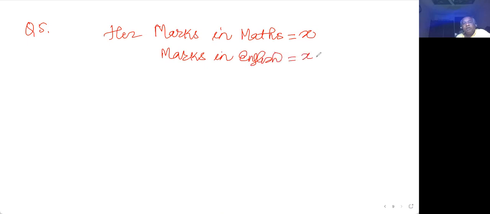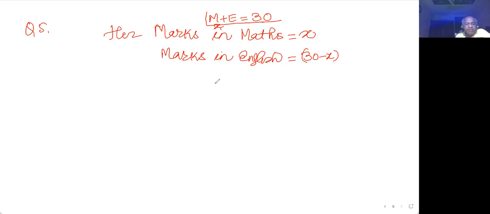That is, total is 30 marks. So you can write here math plus English is 30, and if I let math be x, what will be the English? English will be 30 minus x. There also I have used some linear equation type of thing.